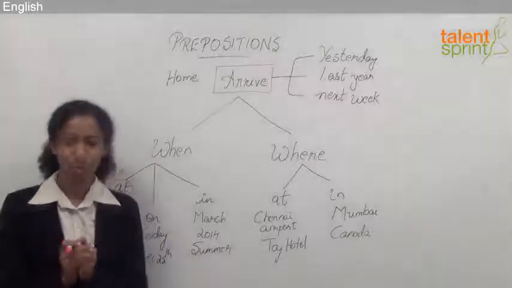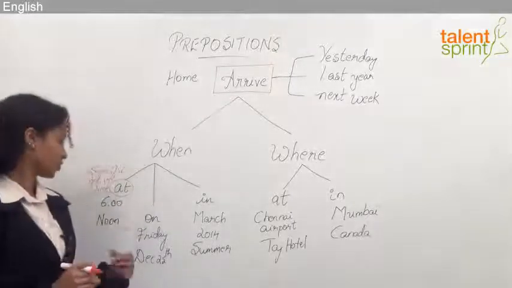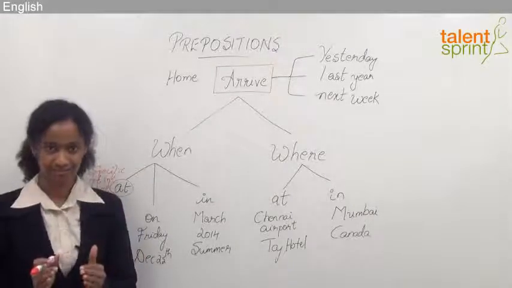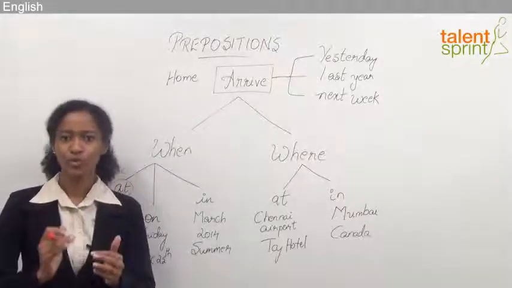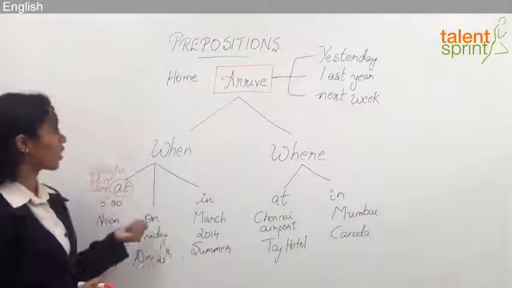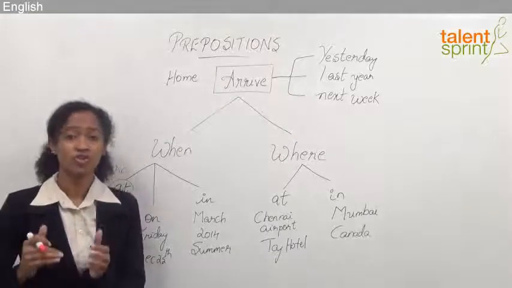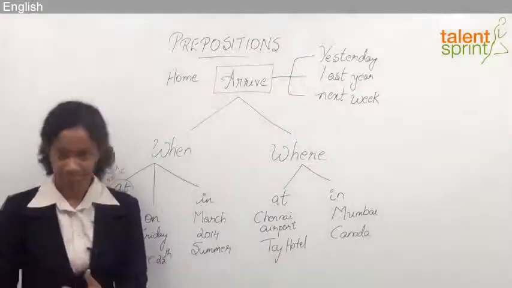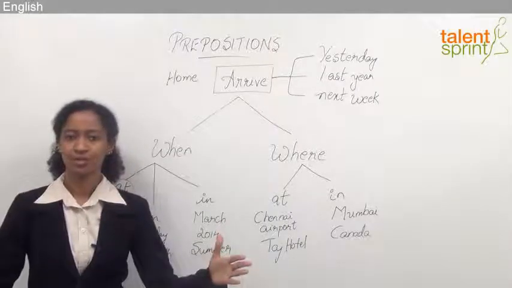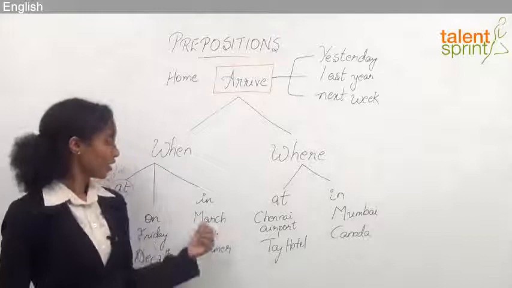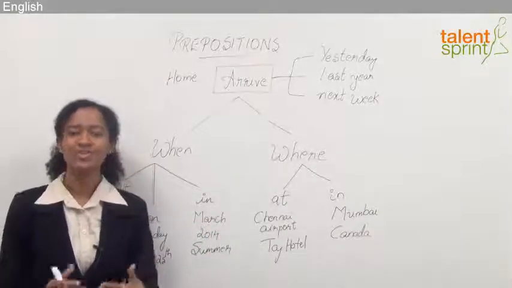Now, widen it a little more if you want to say it in a day or on a particular date, right? So from that particular specific point of time, you widen it a little more, you go to the day or the date, then I use on. So he arrived on Friday, or he arrived on Monday, or he arrived on the 25th of May, right? Then I use on. And if you want to widen the bracket a little more, then for months or years or seasons, you use in.